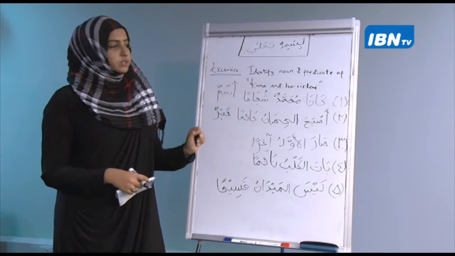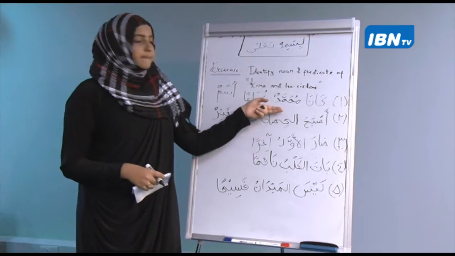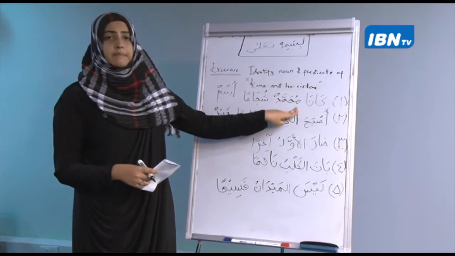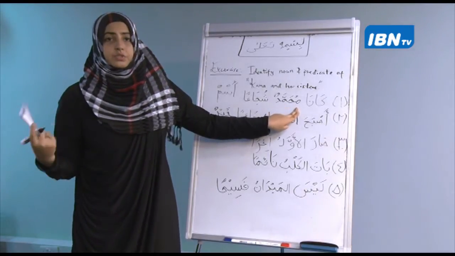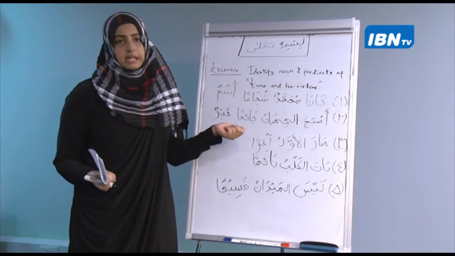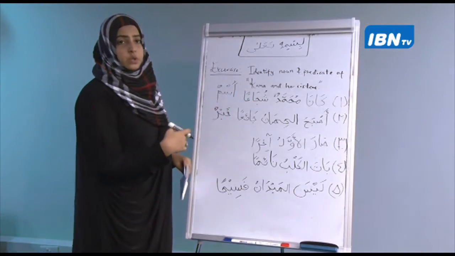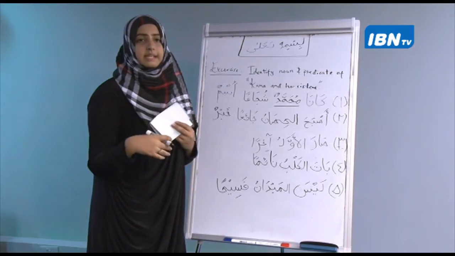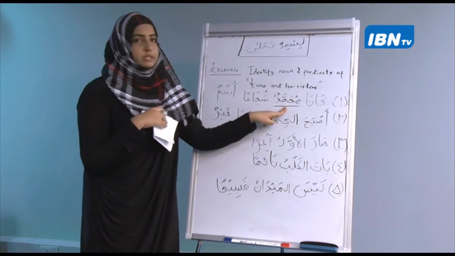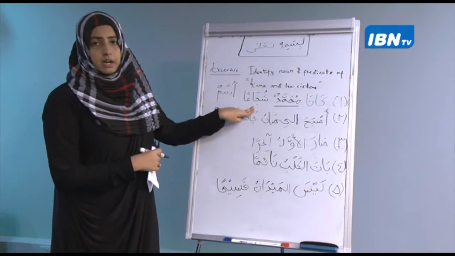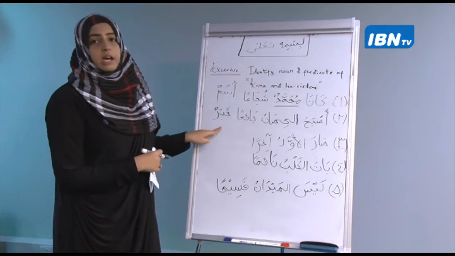Now the first question. Kana Muhammadun shuja'an. Okay, meaning Muhammad was brave, shuja', courageous. Now you will identify what is the ism, what is the subject. Here we're talking about Muhammadun, so Muhammadun is my subject. So you will write Muhammad in the column of ism. And shuja'an is my khabar.